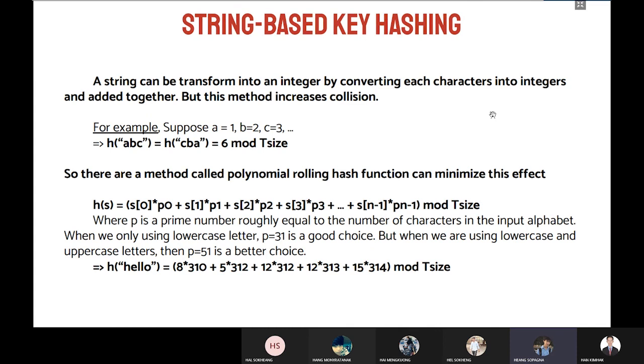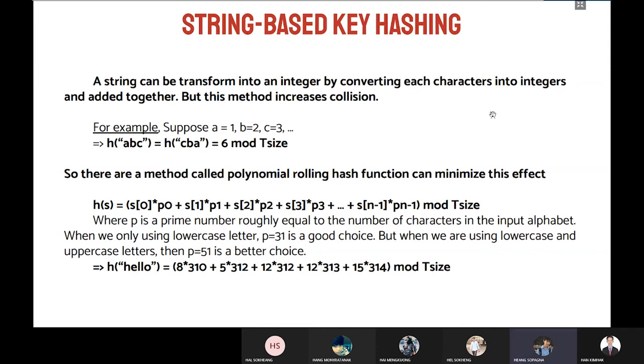A string can be transformed into an integer by converting each character into an integer and adding them together, but in this method it will increase the collision. For example, suppose that a equals 1, b equals 2, and c equals 3. So the hash index of ABC and CBA are equal to 6 modulo table size. So it will increase the collision. So in this part we will use a method called the polynomial rolling hash function that can minimize the effect.